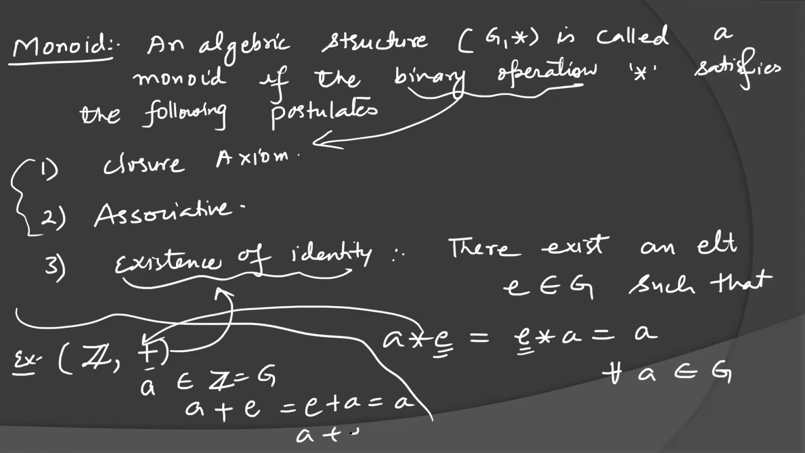So if you take A plus E equal to A, you will get E equal to 0. And 0 belongs to the set of integers. So 0 is an identity element for this algebraic structure Z comma plus. Z is the set of integers. We will see all these properties later in detail also.